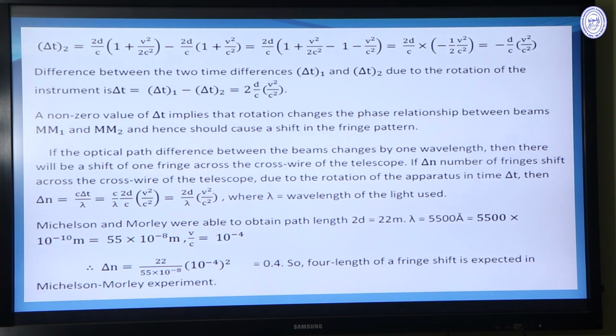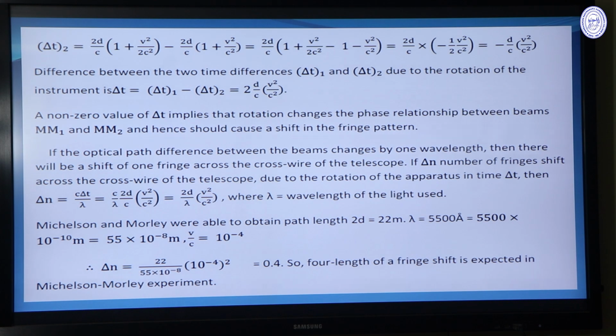If delta n is the number of fringe shifts across the cross wire of the telescope due to rotation of the apparatus in time delta t, then delta n will be c delta t divided by wavelength lambda. For a shift of lambda wavelength, there will be one fringe shift. So c delta t is the total distance. The total distance divided by lambda will give the total number of shifts, delta n.